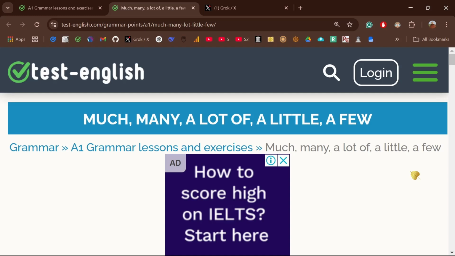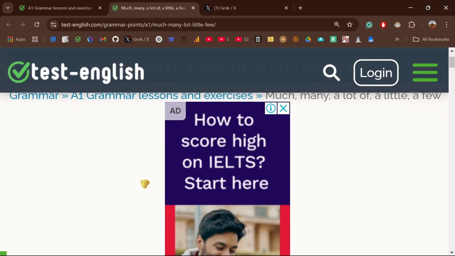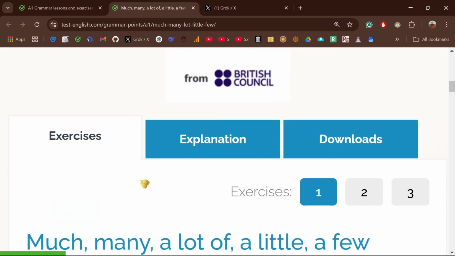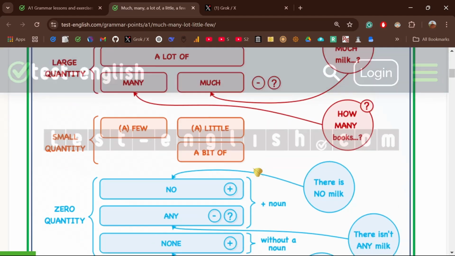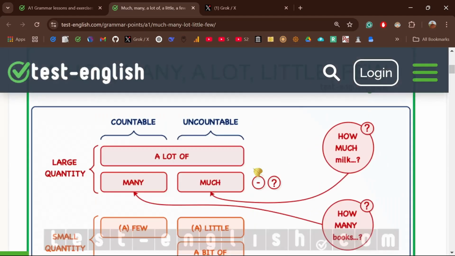Make this mistake with few or a few. They are different. A little, a little. A little or little, yes. They are different, okay? You cannot differentiate? Yes. I cannot identify it. Yeah. So this is a good one.